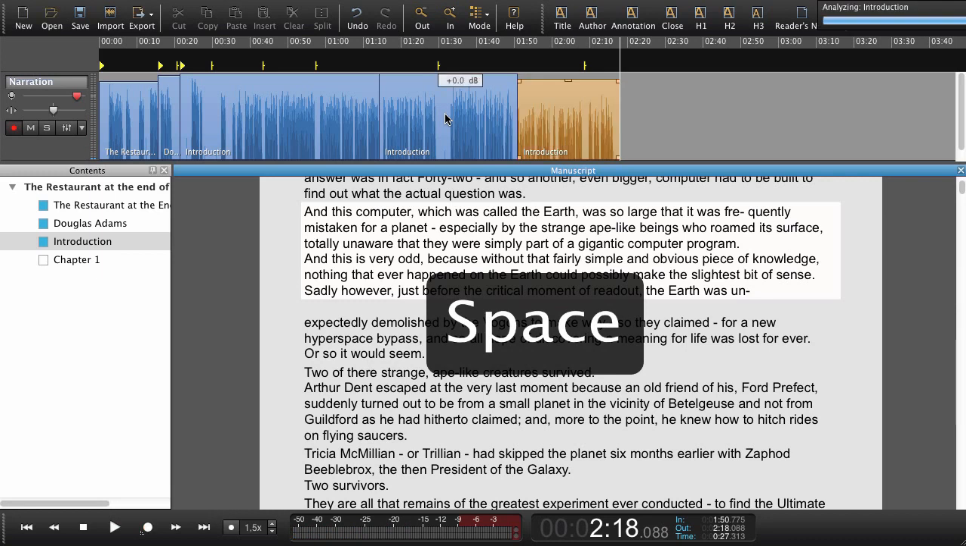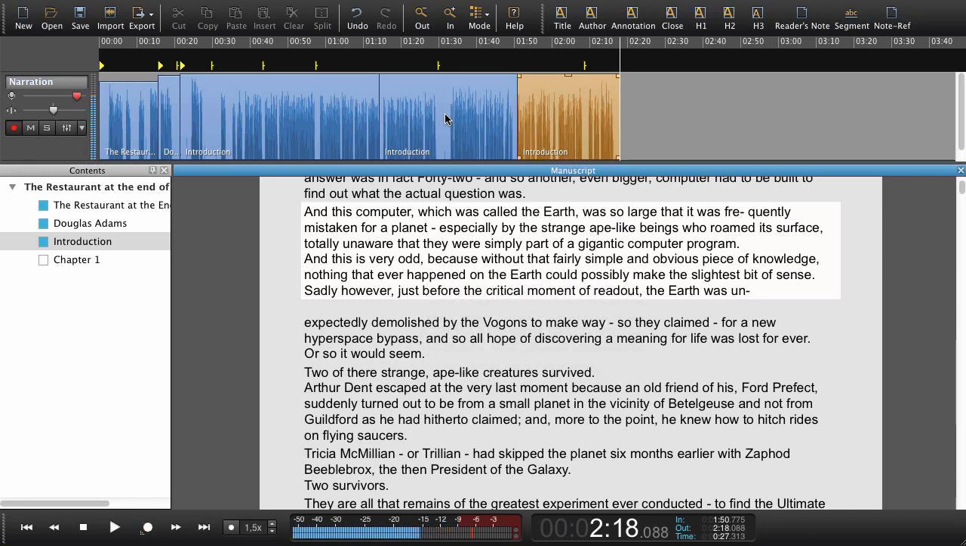And in this way we continue all through the book.